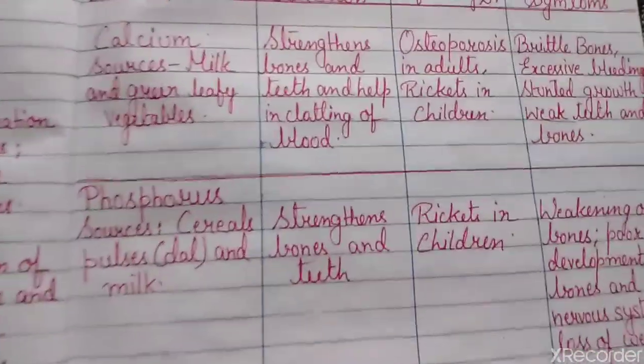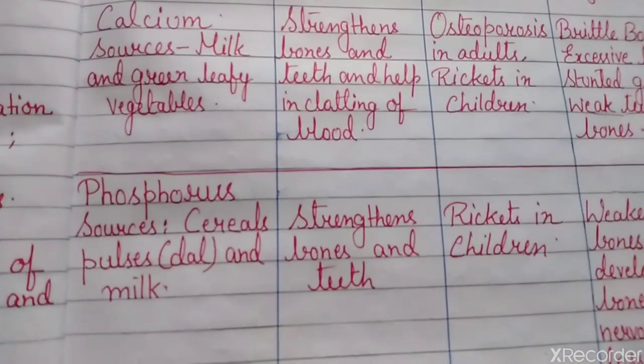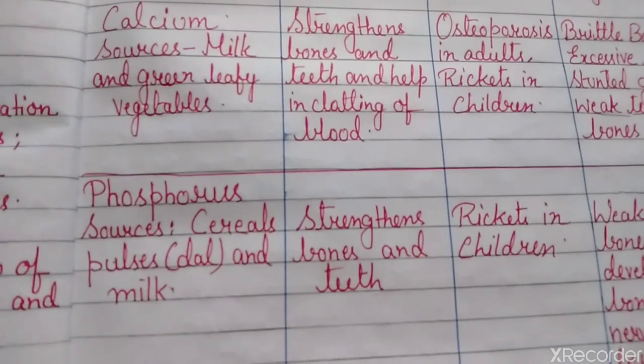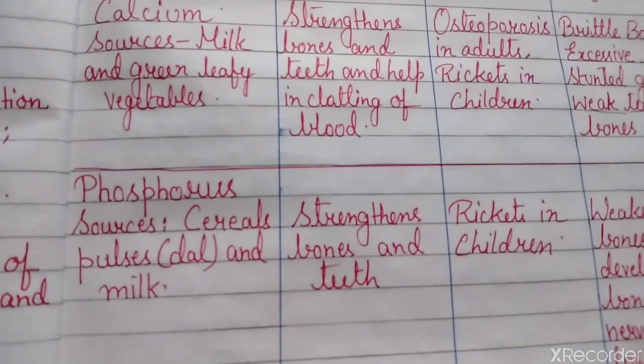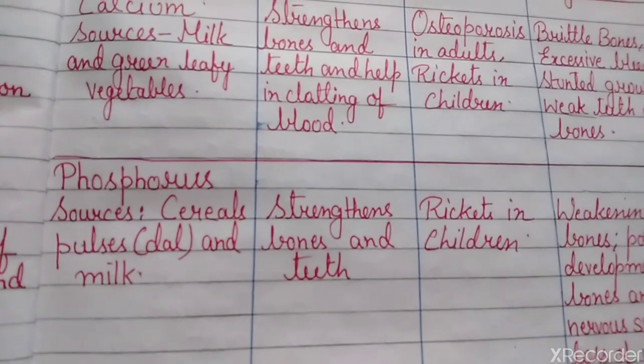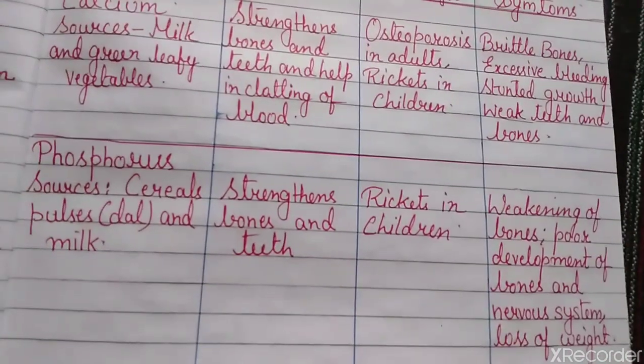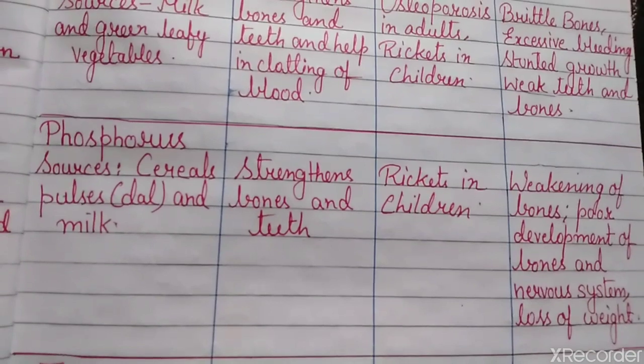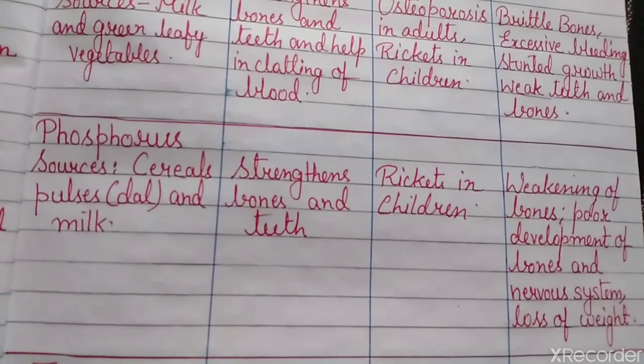Now next comes phosphorus. Phosphorus sources are cereals, pulses, and milk. It strengthens bones and teeth. Deficiency causes rickets in children. And symptoms: weakening of bones, poor development of bones and nervous system, and loss of weight.